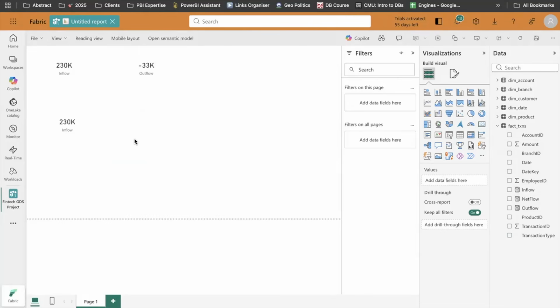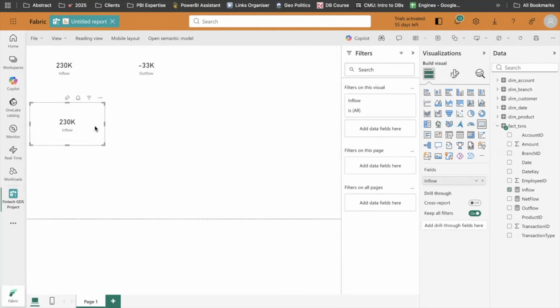For example, if my company wants to see on which date I lost the most money, maybe the outflow, then they are trying to look into the trend of my flow. Then I will choose the line chart for the same. Depending on what problem the business is trying to solve, we generally talk to them and try to understand what KPIs they want to see and in which cuts or grains they want to analyze the data. Depending on these two questions, we generate the insight and the charts.